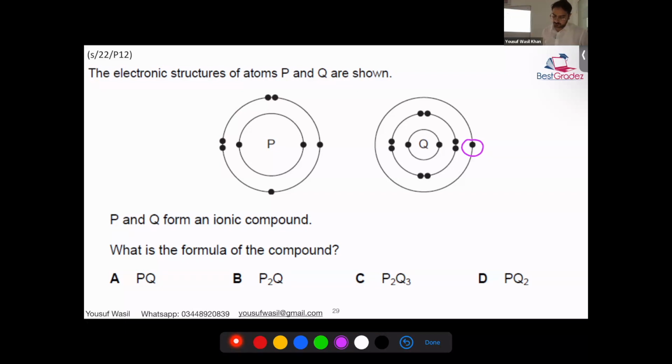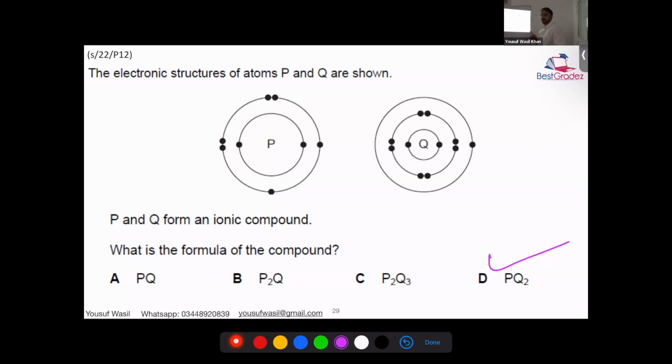So D is the answer. You need 2 of Q. If I represent this with cross, so you need 2 of these Q. Okay? So D is the answer. It was a question from June 22 O levels. Ionic bond may still, if you have any question, we can discuss.